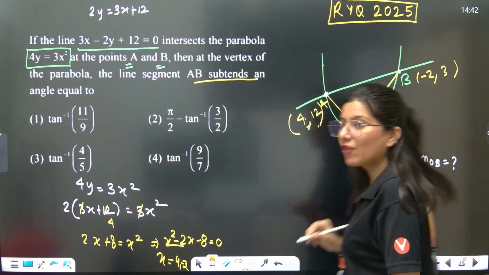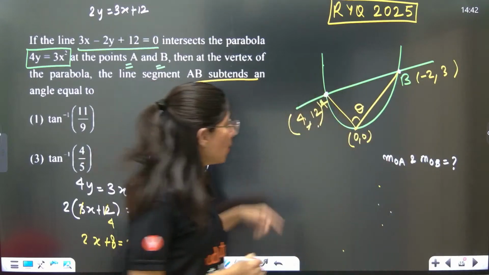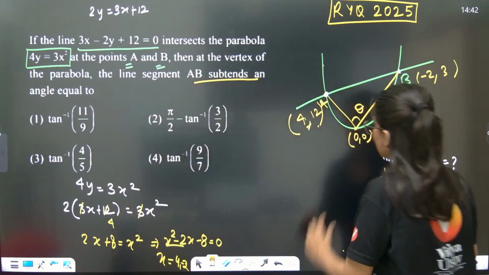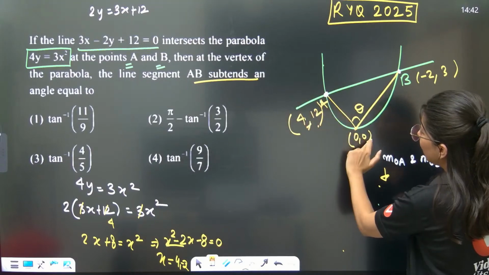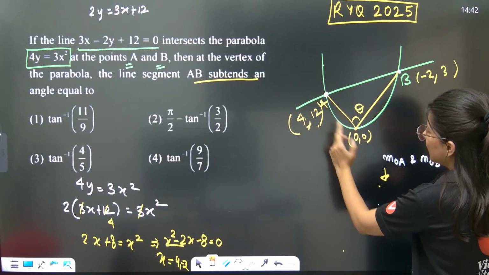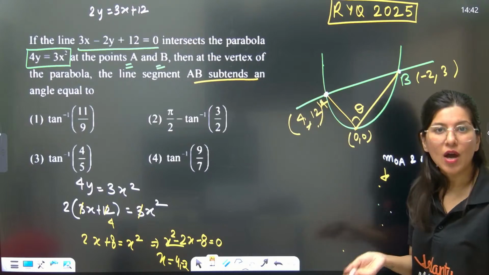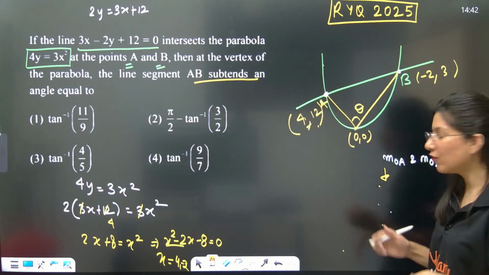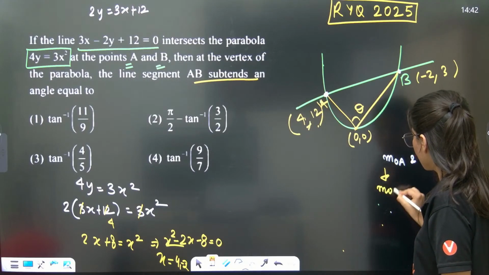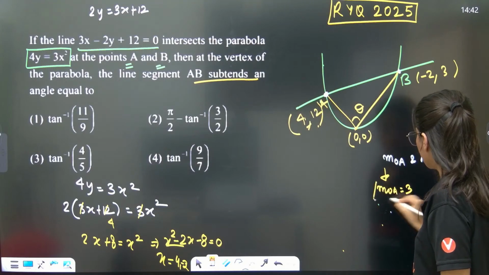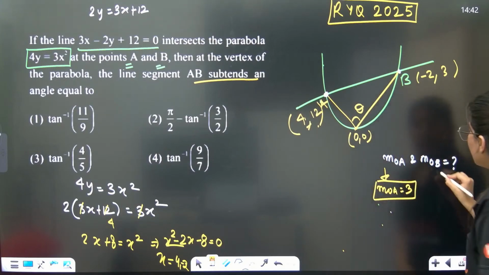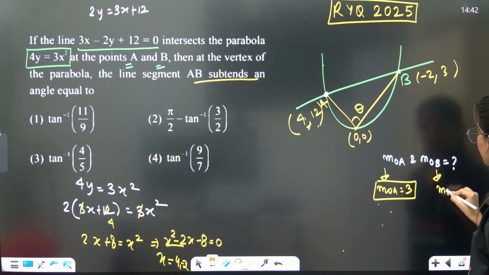So now you have got the slope of OA. Can anybody tell me? The slope of OA will be 12 minus 0 upon 4 minus 0, so 12 by 4 is 3. And the slope of OB will be minus 3 by 2, correct?